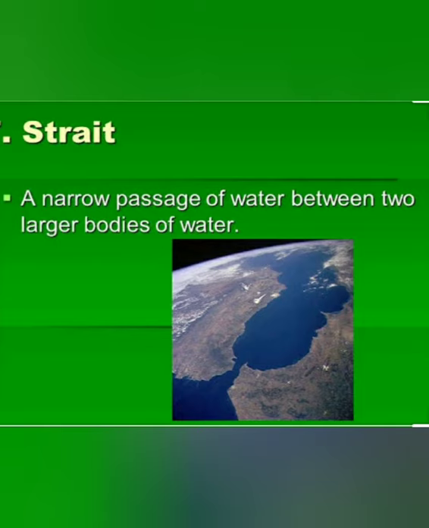And today our last major water body is strait. Strait is a narrow passage of water between two larger bodies of water. If you look at the picture carefully, you can see there is a narrow passage. For example, we can say that the Palk Strait joins the Bay of Bengal to the Indian Ocean. This is an example of strait.